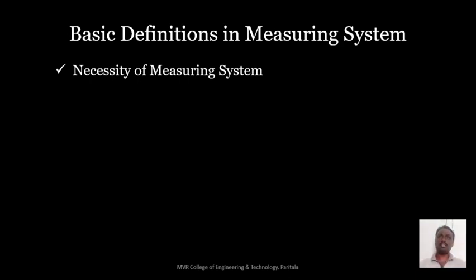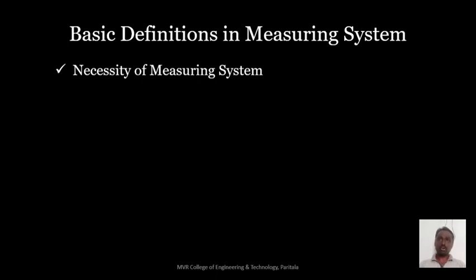Otherwise we have to compare the age of one person with another person, but that is not accurate and precise. So this is the need of a measuring system in our regular life. Without a measuring system, that means without knowing the real quantity of anything, we cannot express it in a real, accurate, precise way. So this is the necessity of the measuring system.